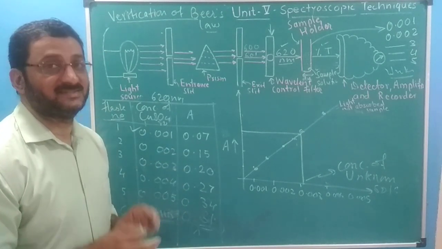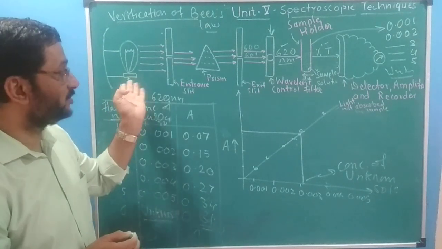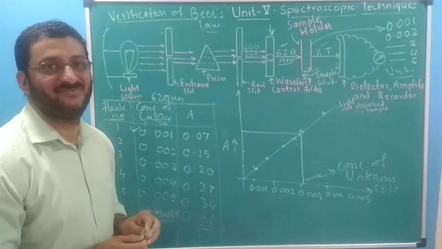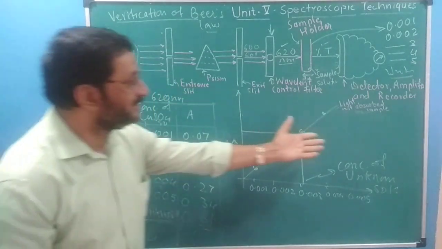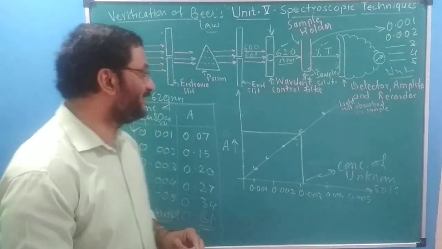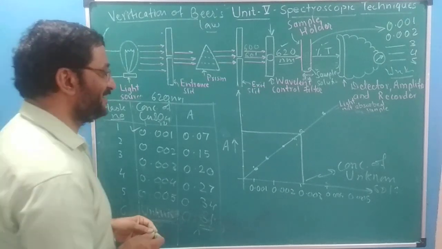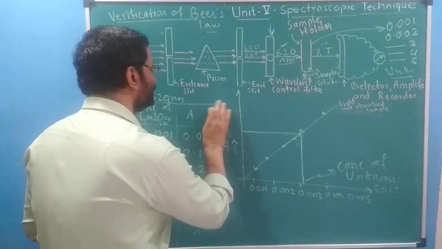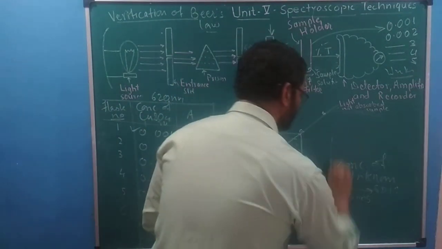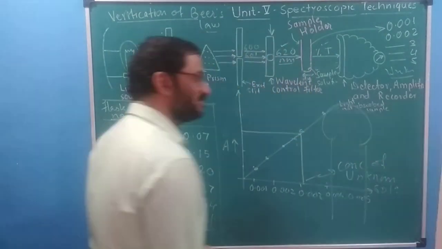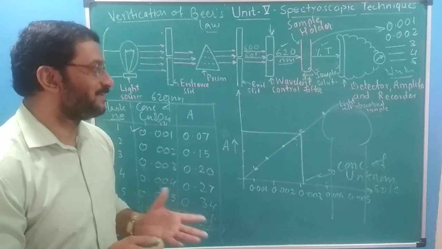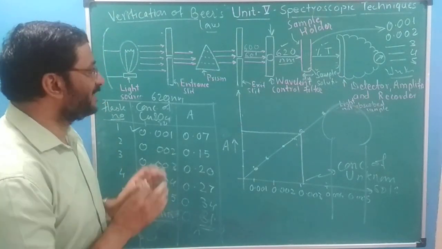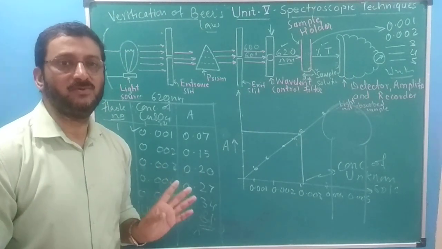In the assignment also, I had a question to draw the block diagram of this single beam spectrophotometer. This was the diagram, and this photocell part was expected in a number of assignments. Your source of light was like this. This is my source of light, and somewhere it is copied from the books. So as far as possible, with maximum understanding, you are expected to write.